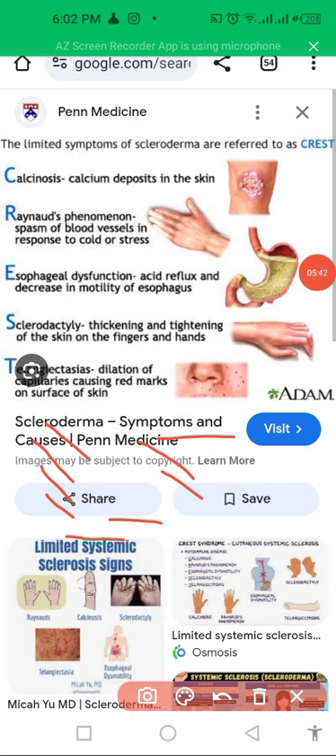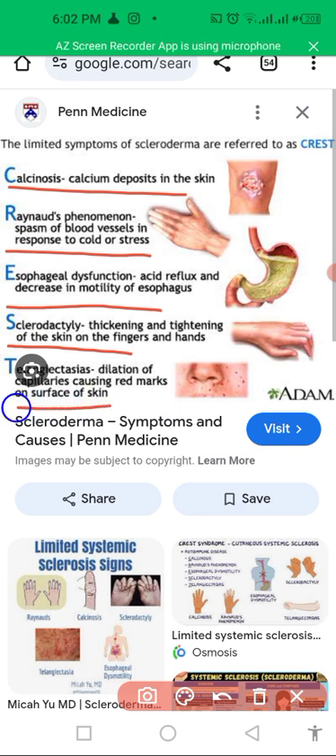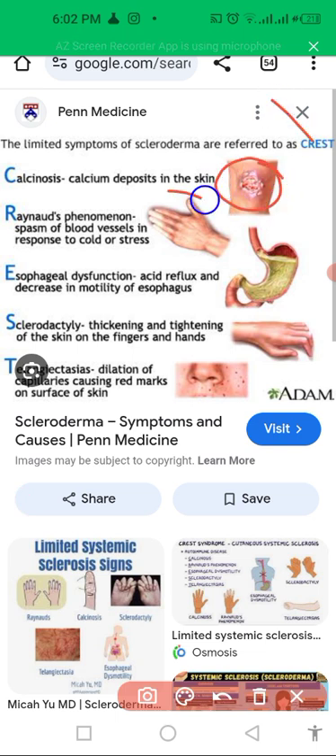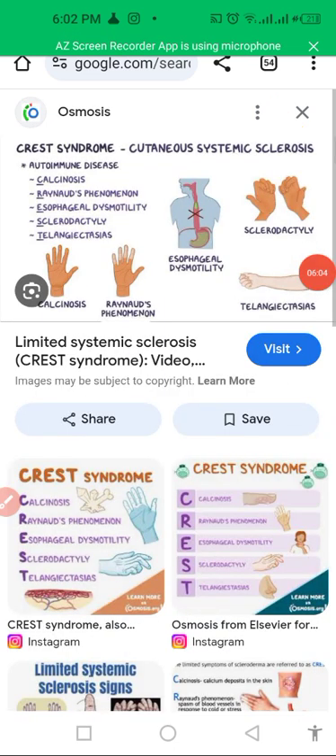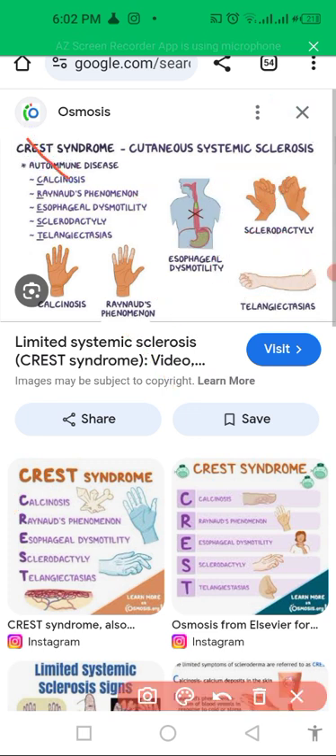Okay, so primary systemic sclerosis involves calcinosis cutis, Raynaud phenomenon, esophageal dysmotility, sclerodactyly, and telangiectasia. This is the condition known as CREST syndrome: calcinosis cutis, Raynaud, esophageal dysmotility, sclerodactyly, and telangiectasia. So in systemic sclerosis, the patient has calcinosis, Raynaud phenomenon, whitish appearance, esophageal dysmotility, sclerosis, and telangiectasia.